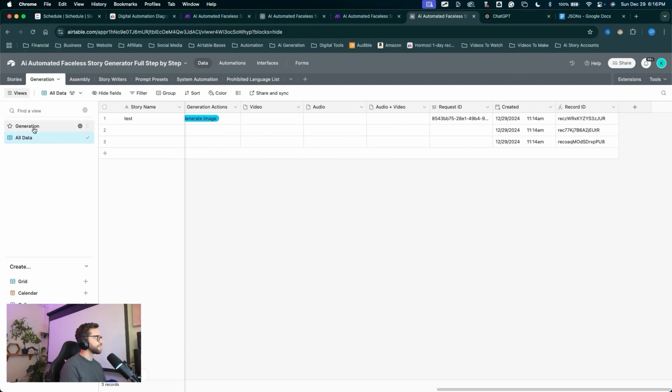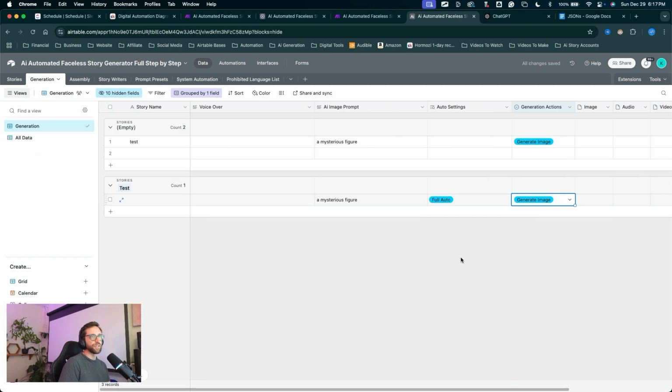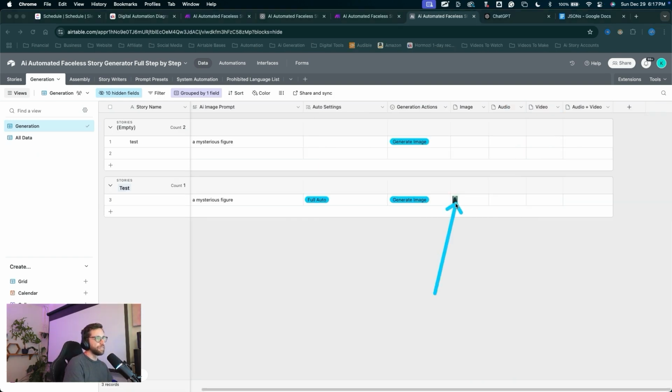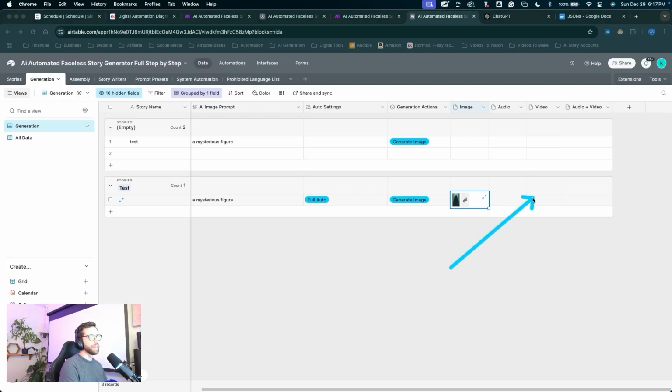Let's jump back into the generation view and generate image. This will actually generate our first image from Flux and insert it into our workflow here. There is our first image into Airtable back from Flux. We could take a look. Pretty mysterious. Now we can generate our video, start pushing that data through.